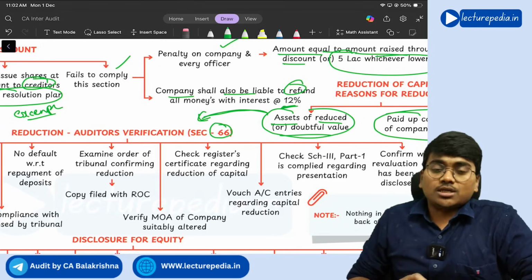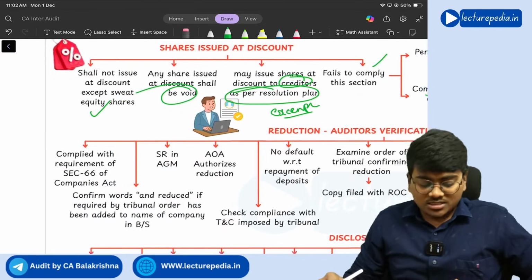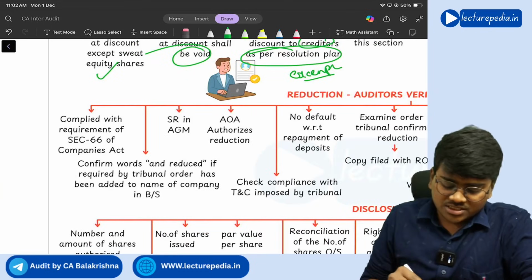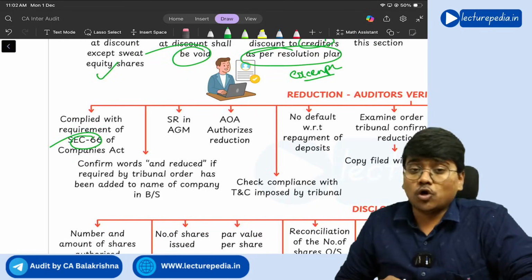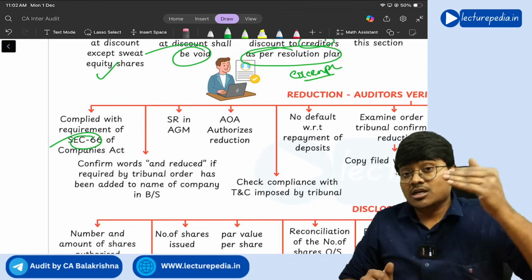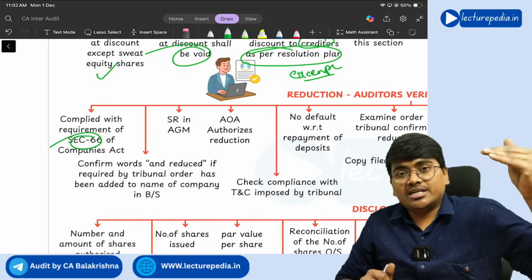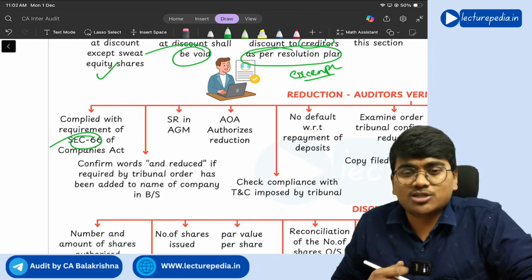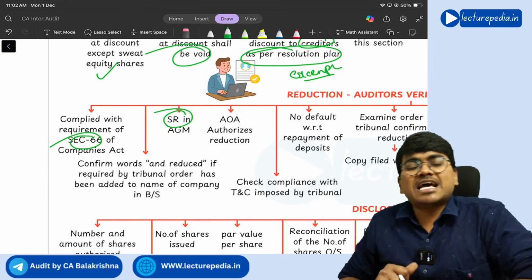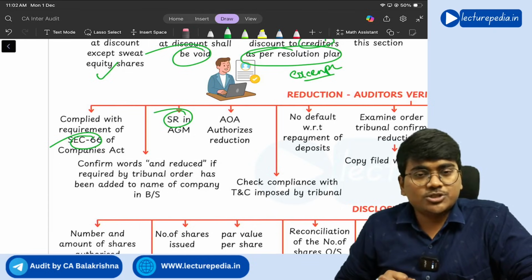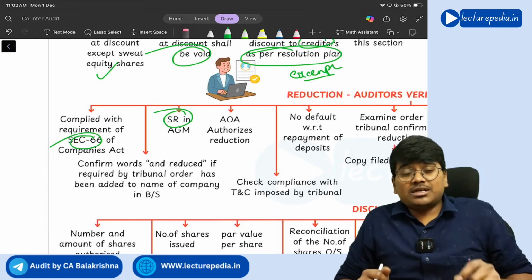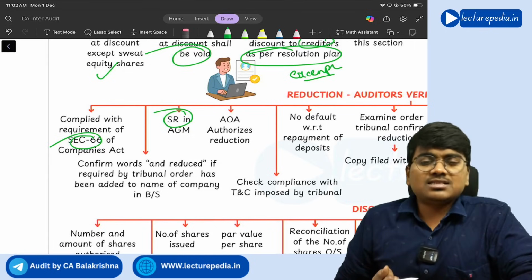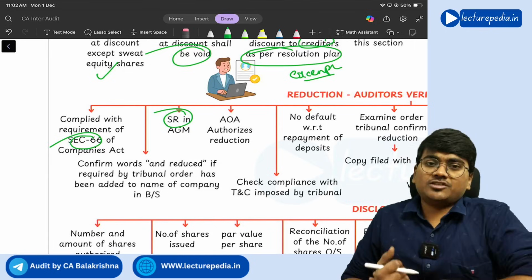So with respect to this reduction of share capital, what points need to be verified by the auditor? First of all, whether the requirement of section 66 has been complied with or not. And if a company wants to reduce its share capital, permission of shareholders is required through a special resolution. So whether the special resolution has been passed or not, you need to check. Next, another important thing is the articles of association of the company should authorize the company for reduction of share capital.